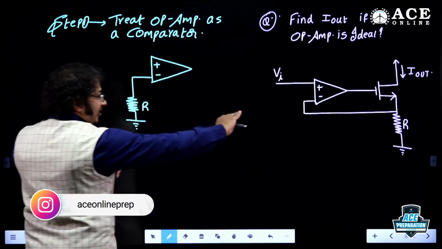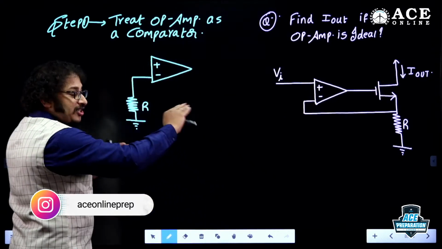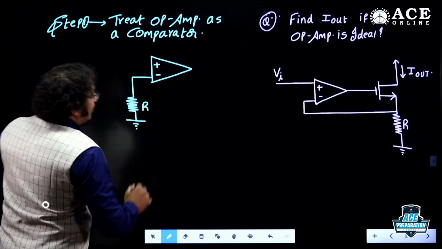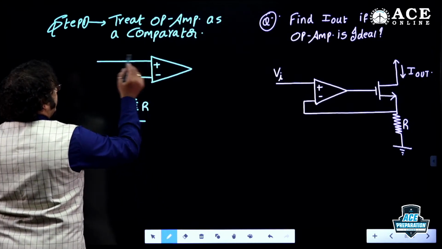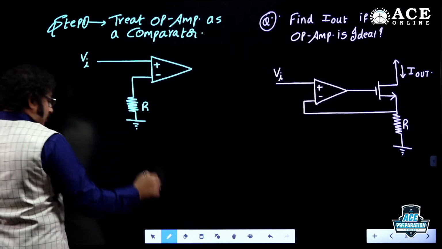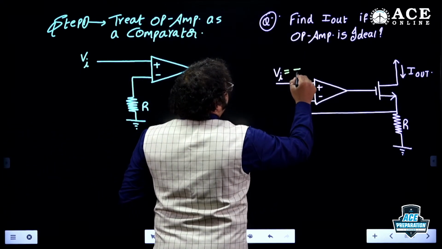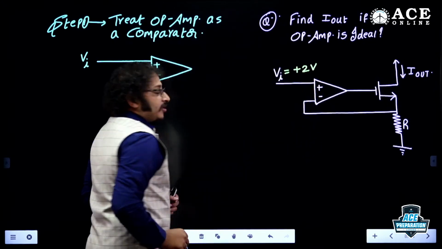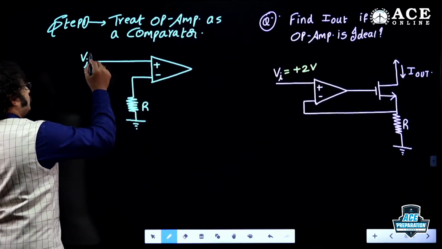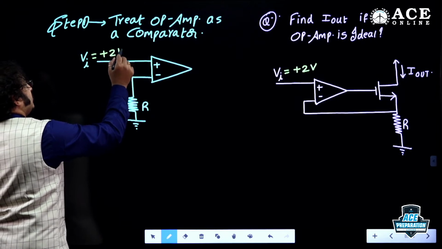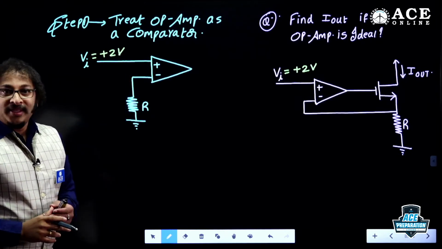So whatever connectivity we have for V1 and V2, those connectivities we are supposed to consider. And what is this? It is Vi. Students, I forgot to give that input value. Input voltage, they have given it as plus 2 volt, so take it as plus 2 volt, okay guys? Plus 2 volt. Fine.